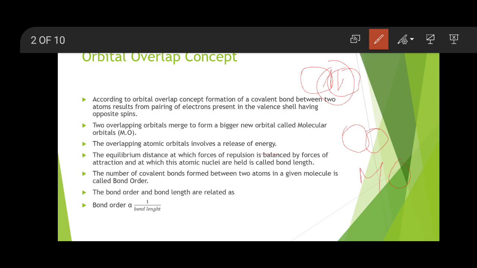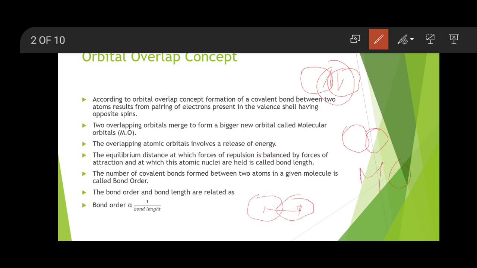attraction, where the atomic nuclei combine, and that distance between the two nuclei is called the bond length. Everybody understood? What is bond length? Bond length is defined as the distance between the two nuclei. This is the nucleus of one atom, this is the nucleus of the other atom. If you join them, that distance is called the bond length. The equilibrium distance at which the force of repulsion and the force of attraction get balanced is called the bond length.